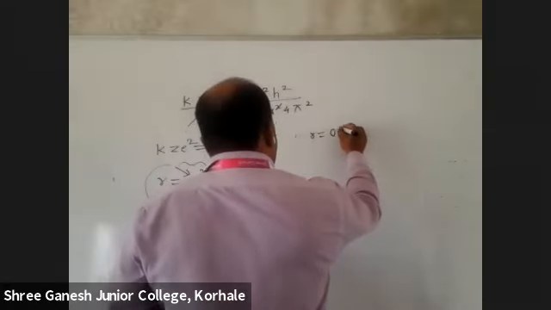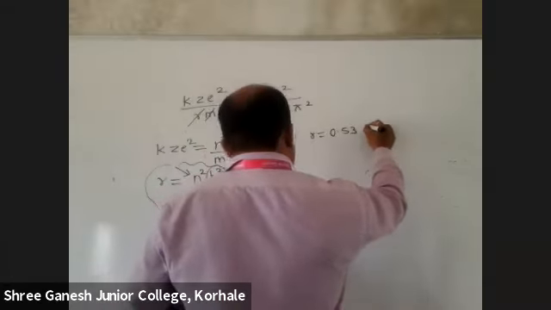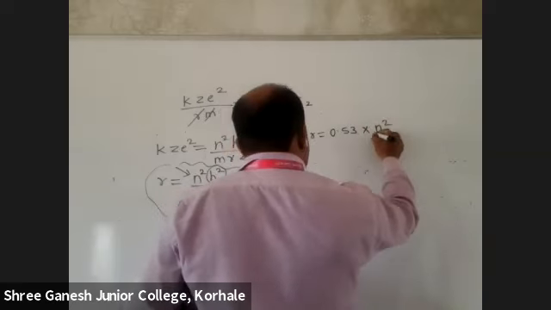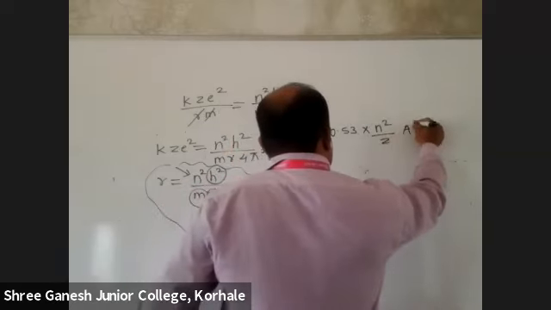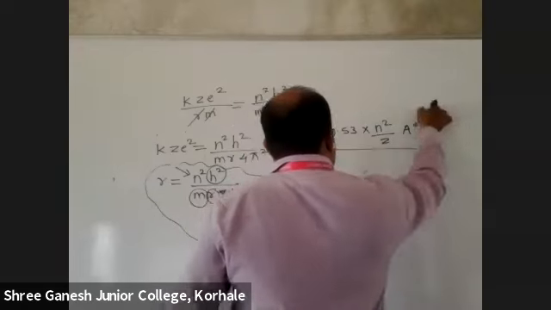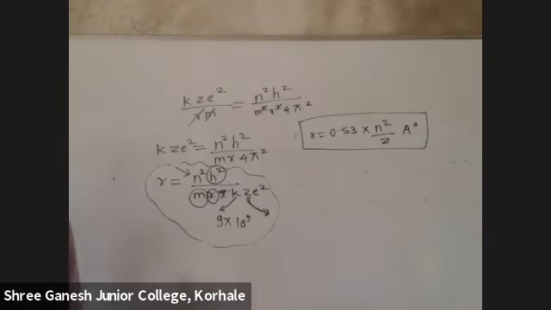r is equal to 0.53 into n square upon z. This you will get in Angstrom. Finish this. Only this much formula you need to remember. 0.53 into n square upon z. What is n? Number of orbit.